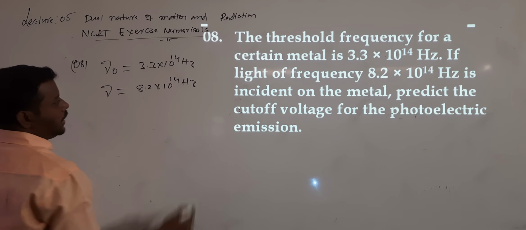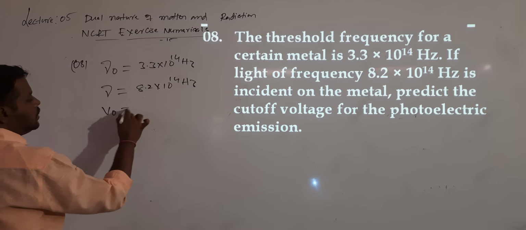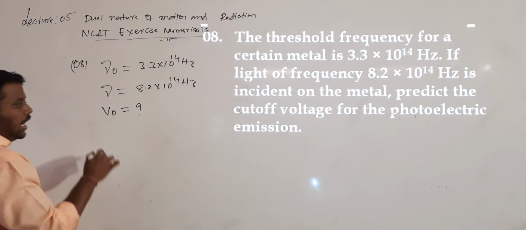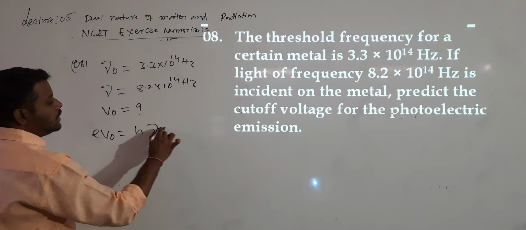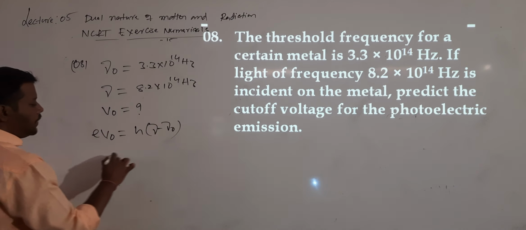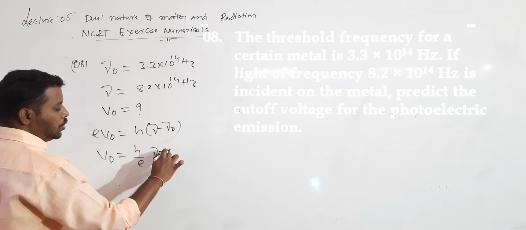Incident on the metal plate. So predict the cutoff voltage for the photoelectric emission. They are asking us to calculate the value of V naught. According to Einstein equation, e into V naught is equal to h into (nu minus nu naught). From this, V naught value will be equal to h by e into (nu minus nu naught).